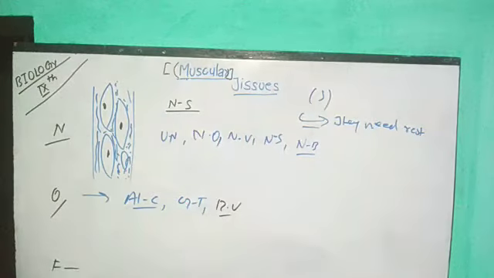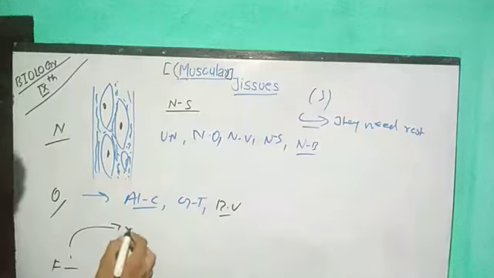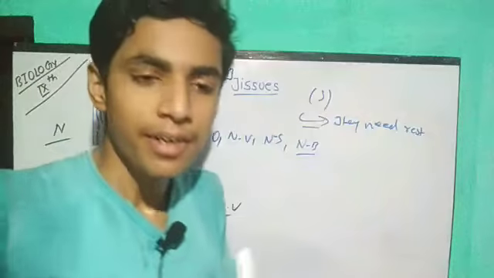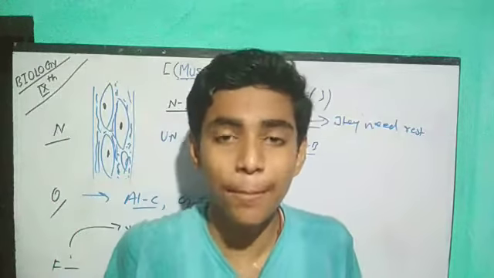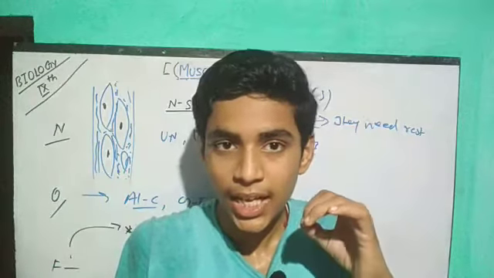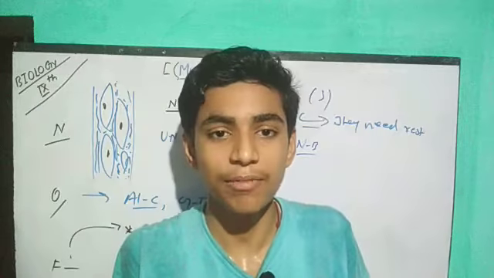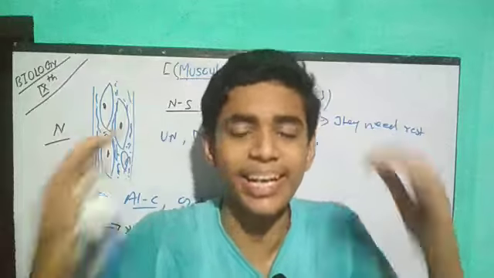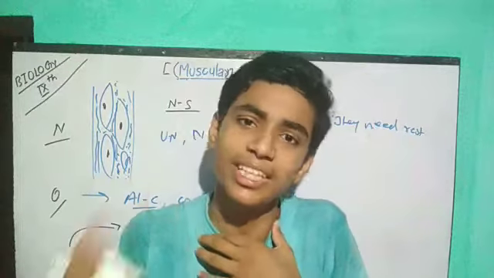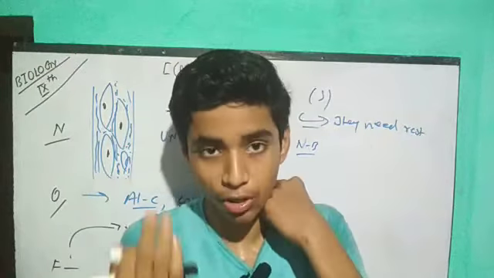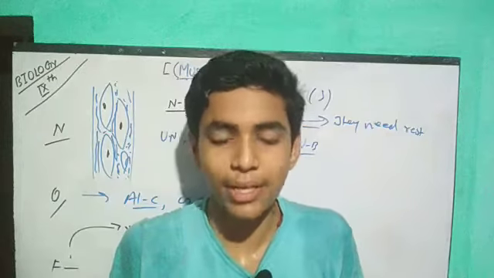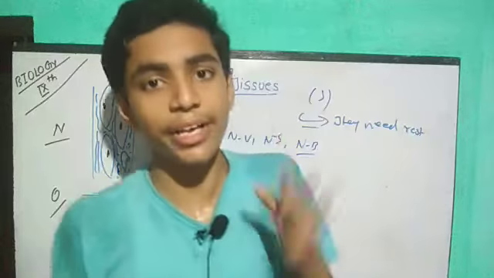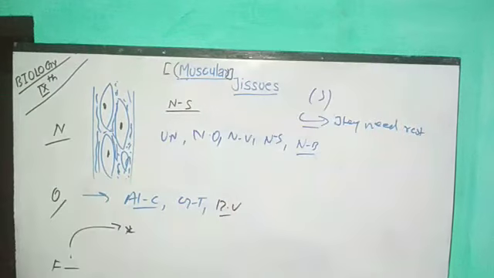Now we are going to see the function of these non-striated muscular tissues. Actually, non-striated muscles only help in the movement of food particles, which is not in our control. Muscles mean movement is there in all three, remember that movement is in all three, whether striated, non-striated or cardiac. But the major thing is whether they are according to our will, whether they are voluntary or involuntary. So this one is involuntary, so see where involuntary occurs.